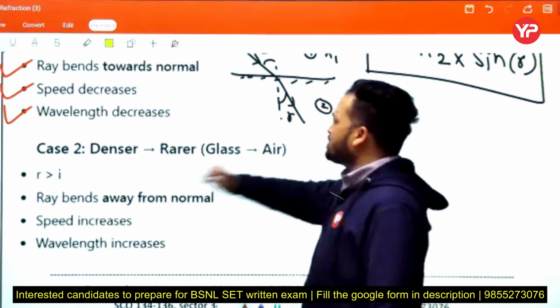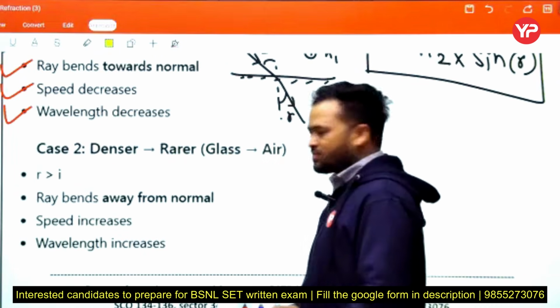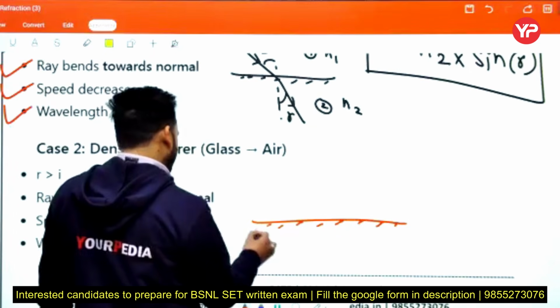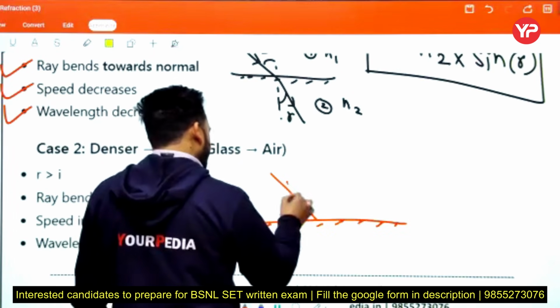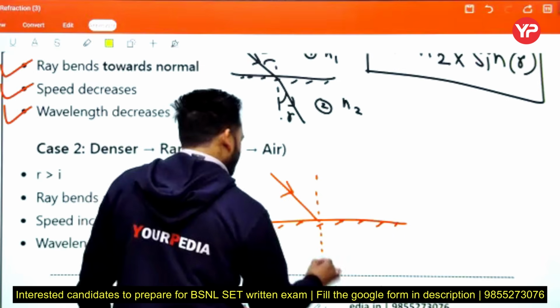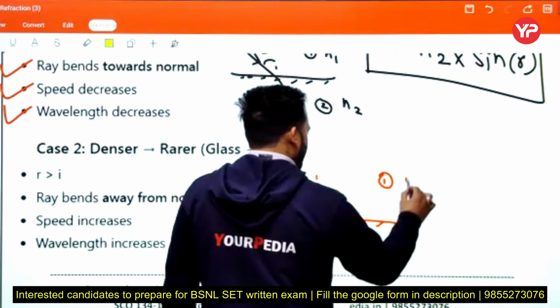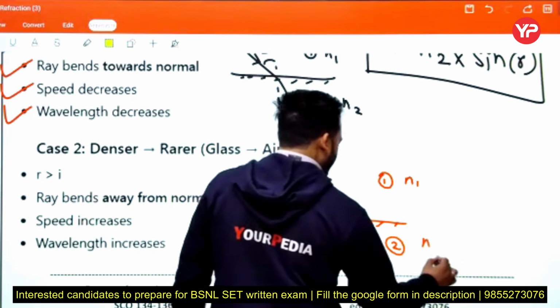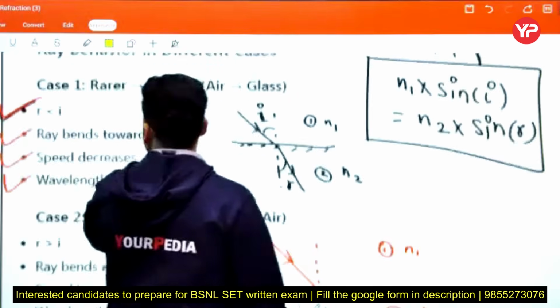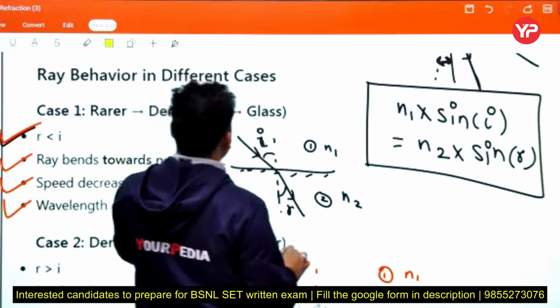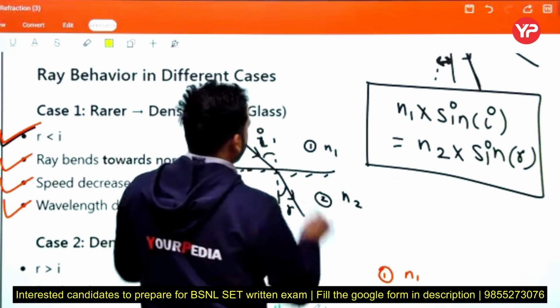Now the next case, you will easily understand. Case 2, denser to rarer, means glass to air. Here we consider an example. This is the incident ray, this is the normal, this is medium 1 and this is medium 2. Here refractive index N1, here N2. Air to glass, air to denser, means N2 is greater than N1.